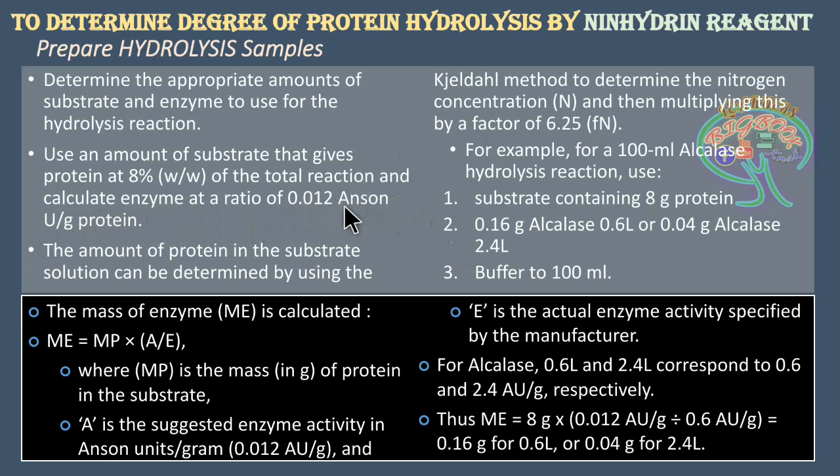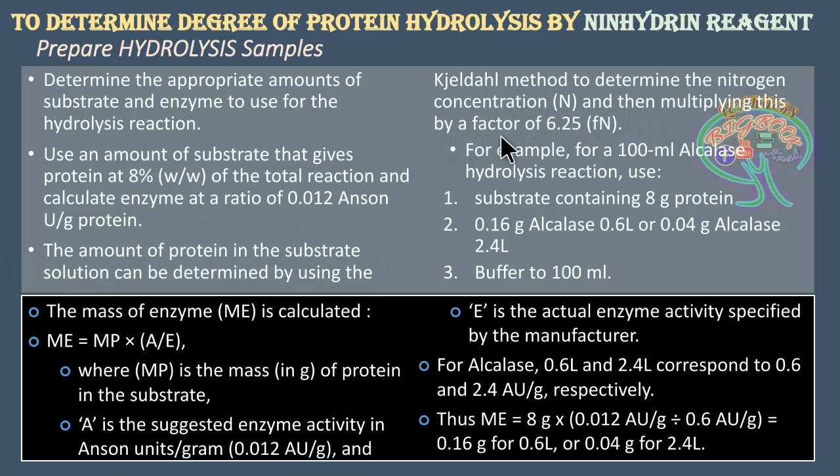The Anson unit is the old method of denoting enzyme activity, so now you can use IU also. Now here the amount of protein in the substrate solution can be determined by using the Kjeldahl method to determine the nitrogen concentration and then multiplying this by a factor.